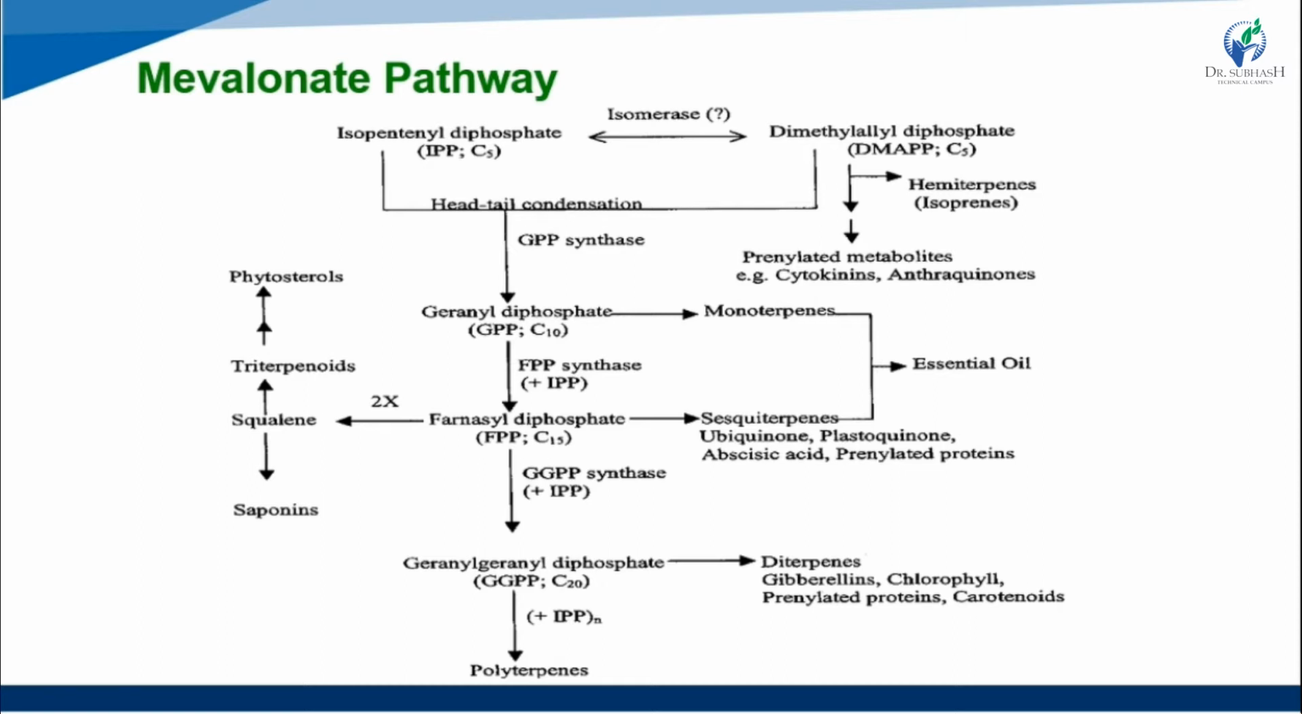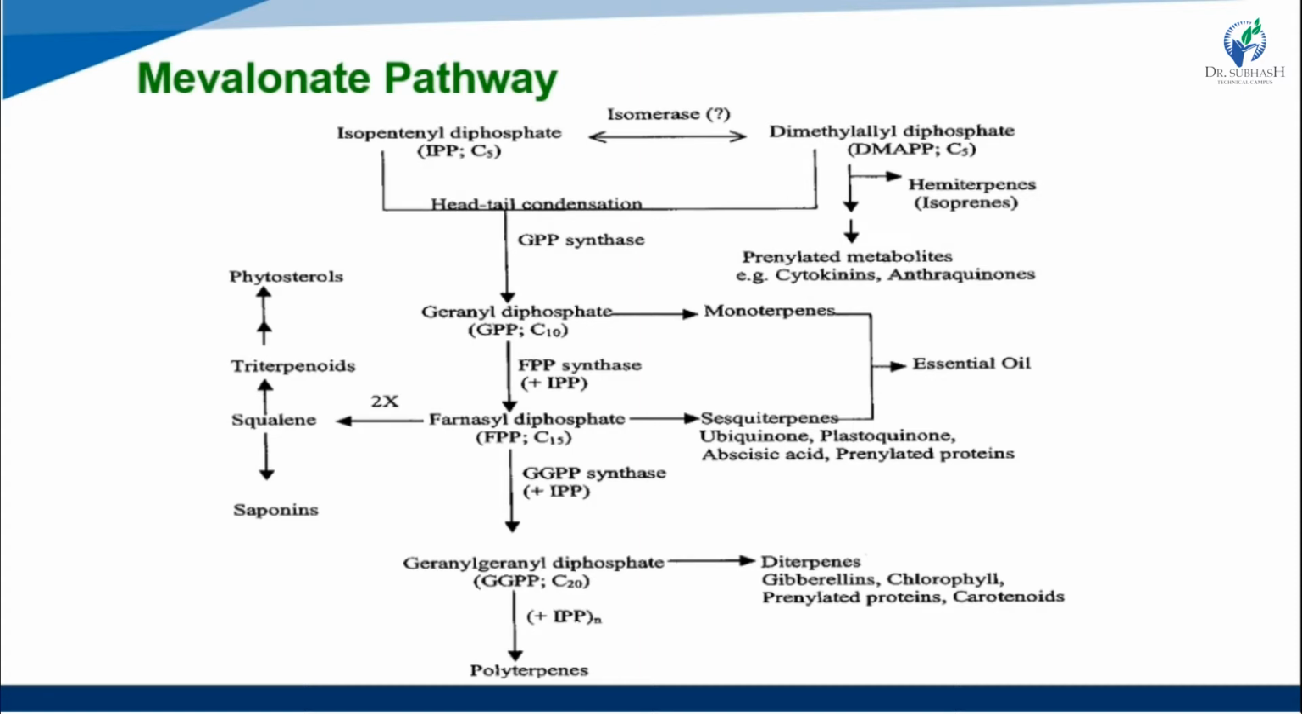Five carbons are present here. The second one is dimethylallyl diphosphate, or DMAPP. Okay, their short forms. Here also 5 carbons are present, and both are isomers of each other. Head-to-tail condensation follows here, and GPP synthase enzyme is present here, making geranyl diphosphate, which has 10 carbons. That is the monoterpene, also used for the generation of essential oils.